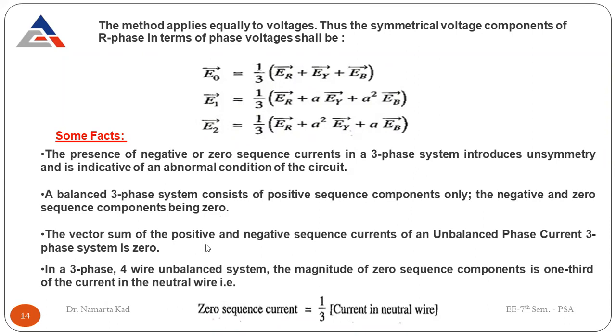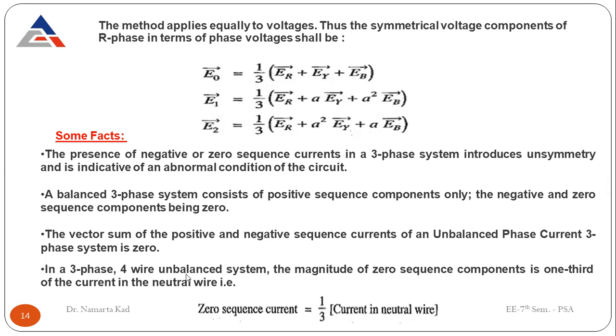The vector sum of the positive and negative sequence currents of an unbalanced three-phase system is 0. So when you add up the vector sum of positive and negative sequence currents, it is equal to 0. That means the positive sequence currents are equal in magnitude to the negative sequence currents. They are equal in magnitude, but they are in phase opposition.